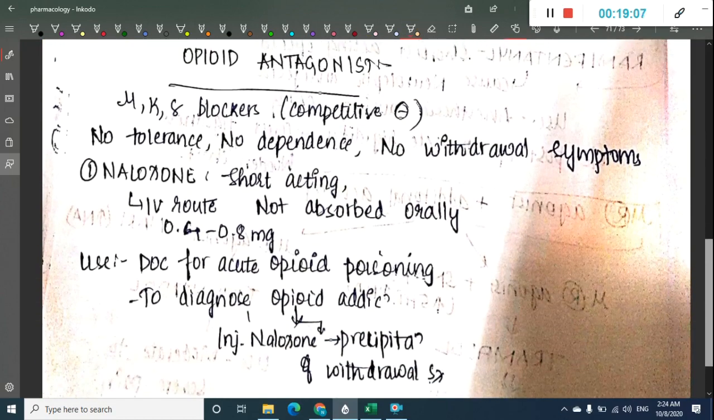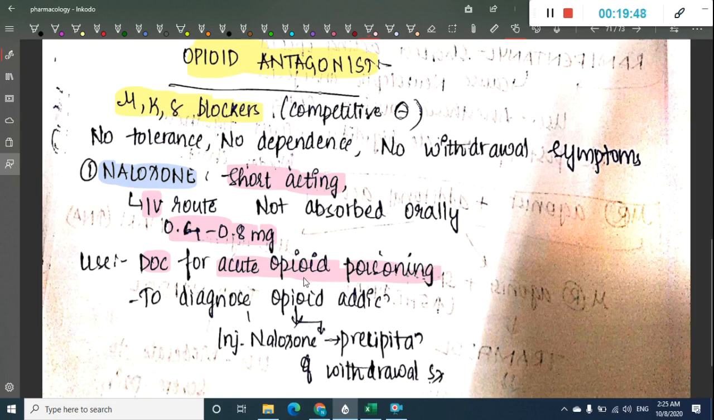The last topic of today is opioid antagonists. The opioid antagonists are all the three receptor blockers. These are mu blocker, kappa blocker and delta blocker. There is no tolerance, no withdrawal symptoms and no dependence associated with it. These include naloxone, naltrexone. So first naloxone. Naloxone is short acting. Because it is short acting, it is given IV route in the dosage of 0.4 to 0.8 milligrams. And it is used as a drug of choice for acute opioid poisoning.